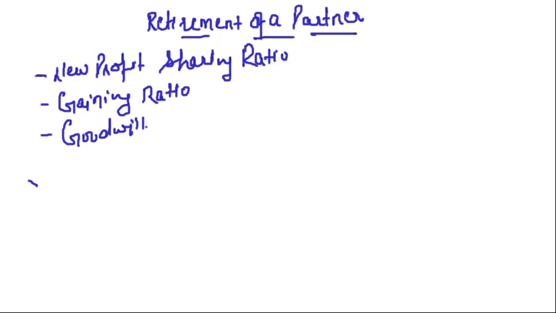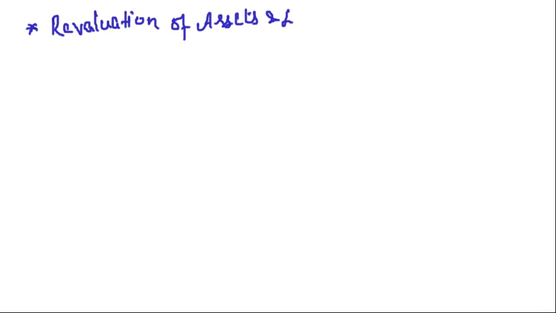Now in this lecture we are going to start with a new topic, that is revaluation of assets and liabilities. Right?